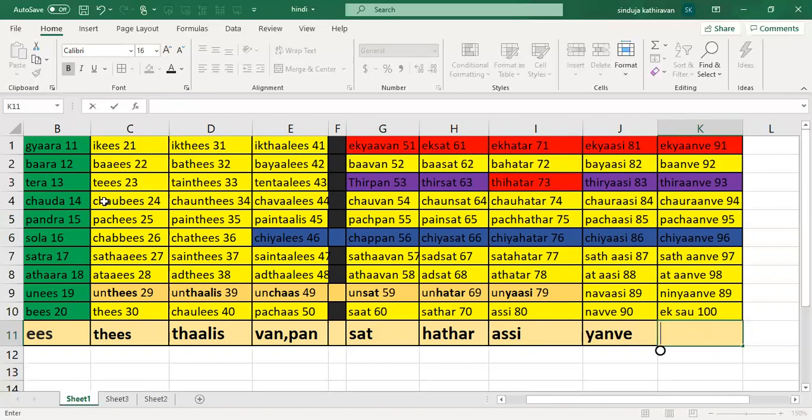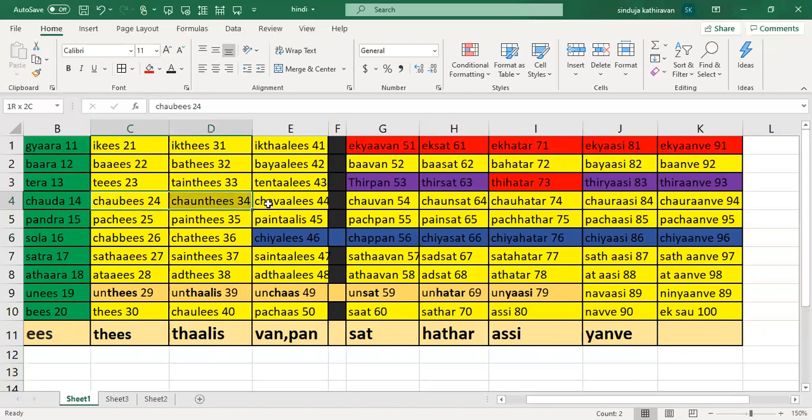Okay, so now we'll go to this fourth row. That is the number that is ending with 4. Okay, so here again, yes, so in this part again, less than 50 we follow a pattern, and more than 50 we follow a pattern. So what is that pattern? So 24, right? So what did I say?